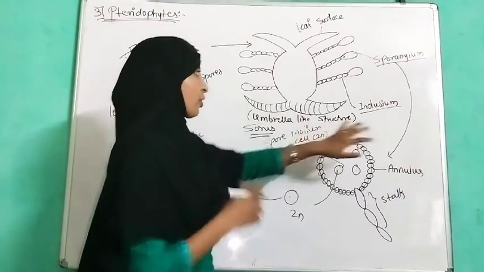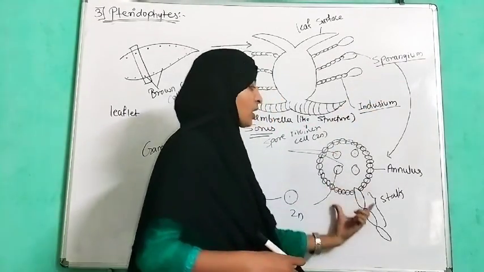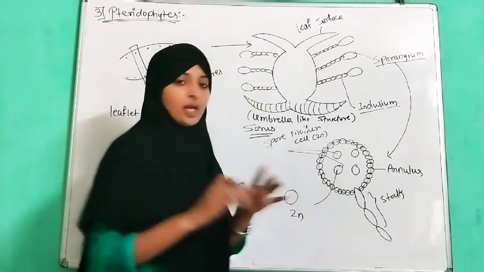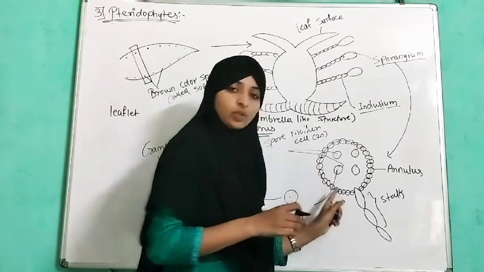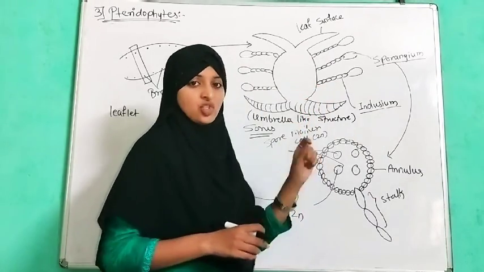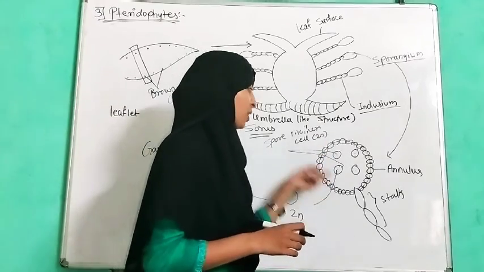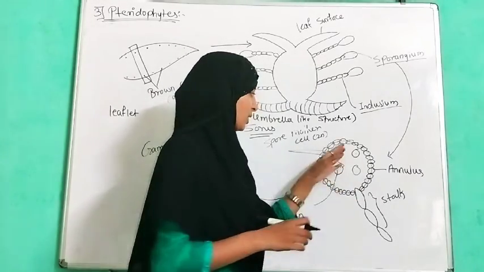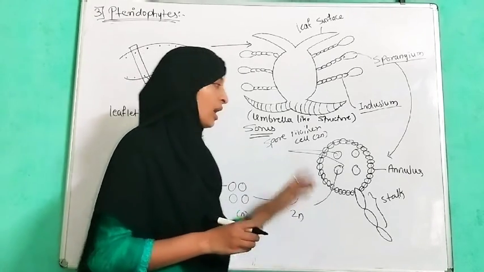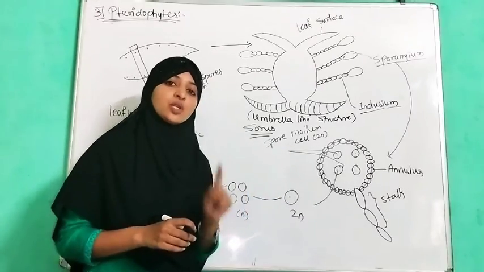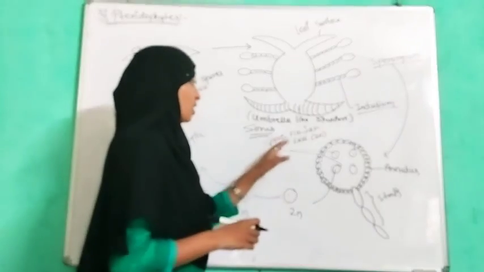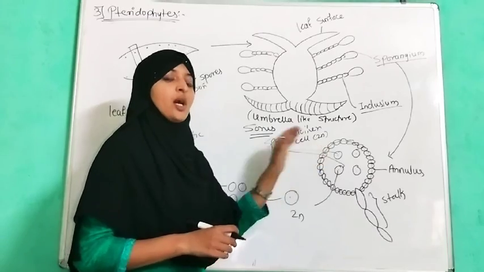Now, from this sporangium, a structure develops such as the annulus ring. It has an annulus ring for protection, and a stalk, which is a chain-like structure, the indusium. As we have told, they have a number of spores inside the annulus ring, and a single spore is known as a spore mother cell, which is diploid in nature.